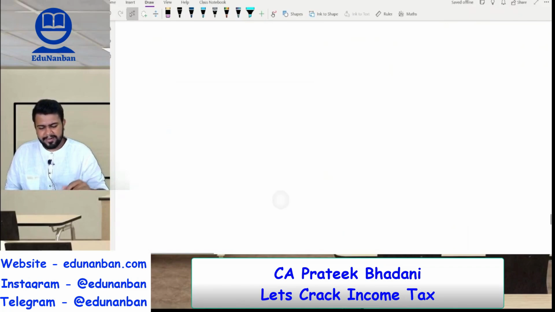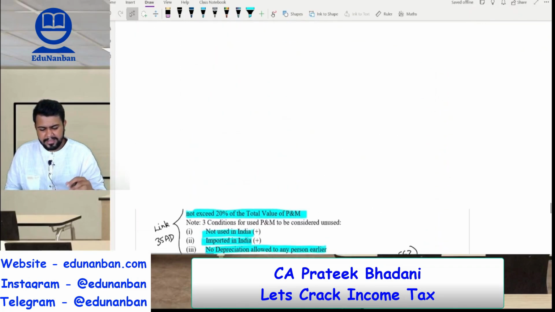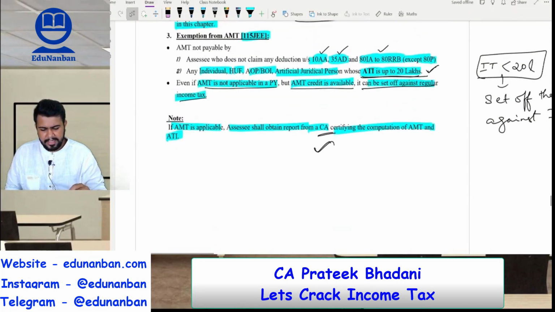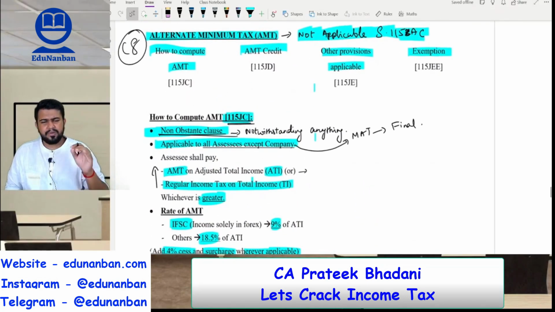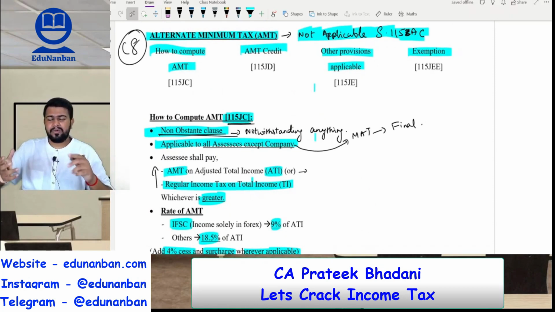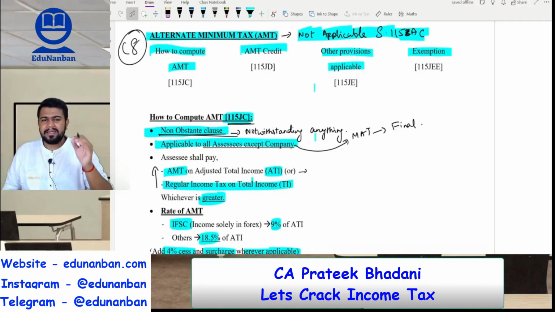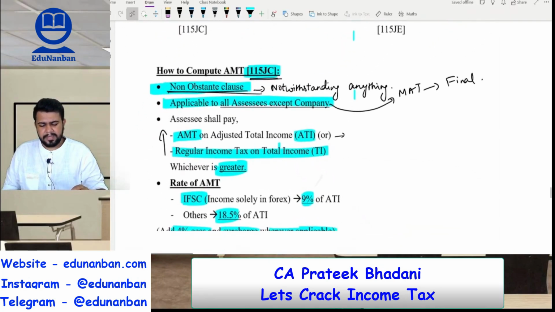Now let us discuss the final concept, that is the concept of alternate minimum tax, AMT. Alternate minimum tax, I told you, right? The government is not happy when the assessees claim so many benefits. So, an assessee who is claiming either the benefit of section 35AD or section 10AA or income based deductions under 80IA to 80RRB, then for such assessees alternate minimum tax is applicable. Okay, let us see what is alternate minimum tax.